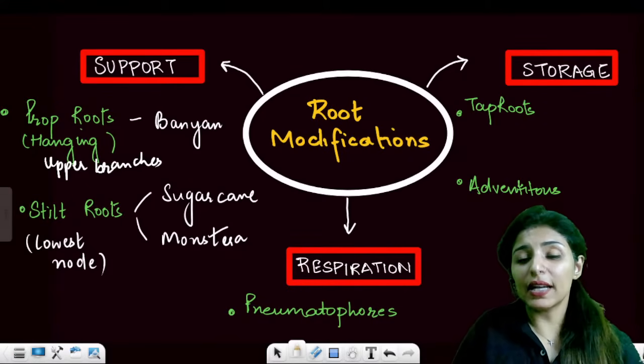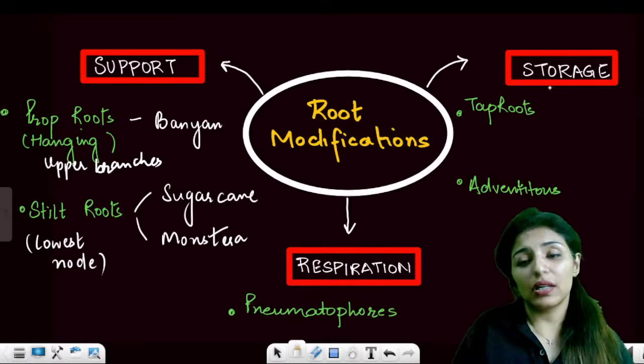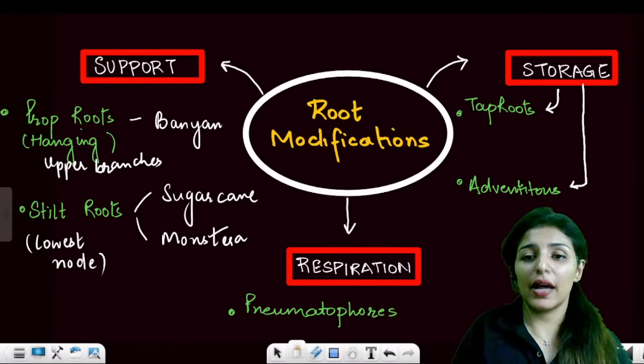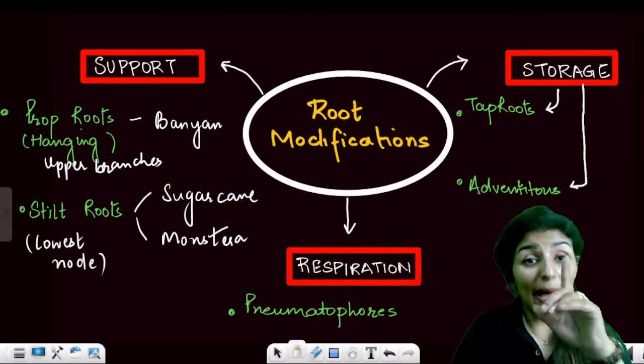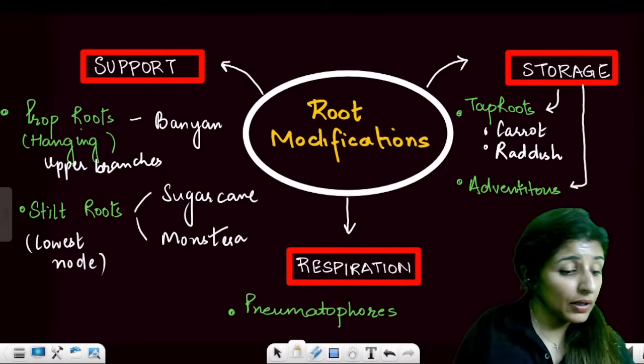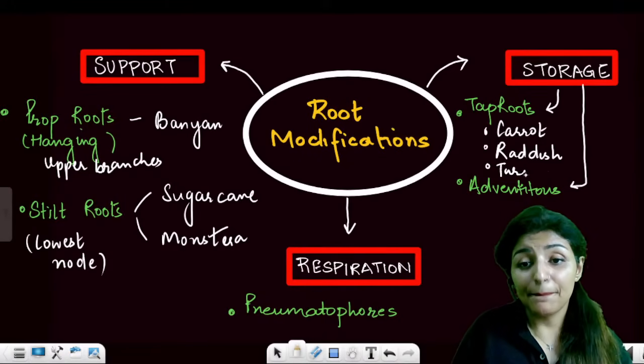Coming to the second type of root modification, which is for storage: even the tap roots can store and even the adventitious roots can store. Examples of tap roots involved in storage are carrot, radish, and turnip.